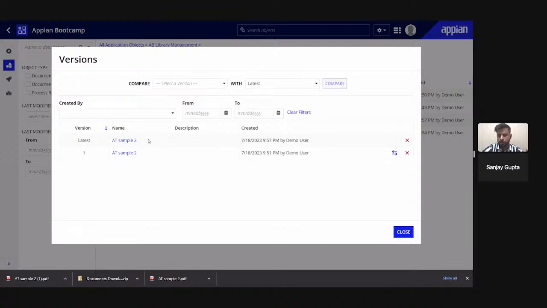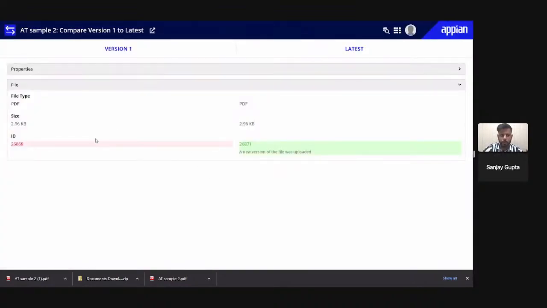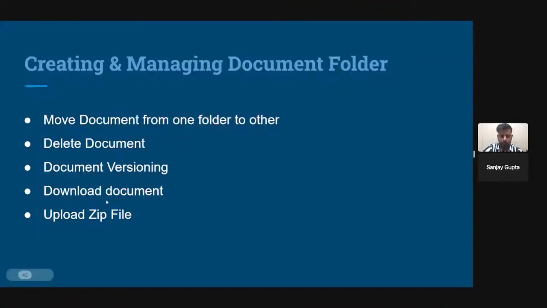Whenever you are downloading the file or accessing the file, it always shows you the latest version. And you can even compare the versions as well. If you are comparing the first version with the latest version, you just click on compare, and it will compare for you. There is a description here. So this is the new version. The size of the files is also the same, so there is no difference, and the ID created is different. So you can compare the versions as well.